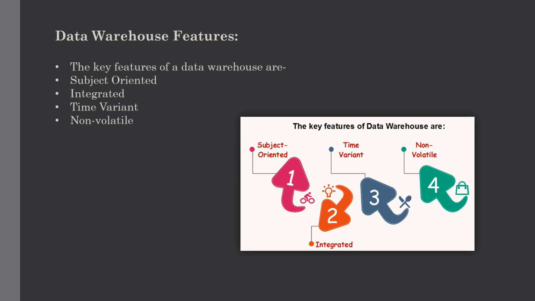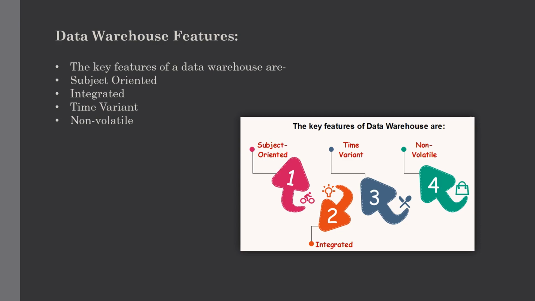The data collected in a data warehouse is identified with a particular time period. So the data in a data warehouse provides information from the historical point of view, as the data warehouse contains the historical data. And last but not least, a data warehouse is non-volatile.